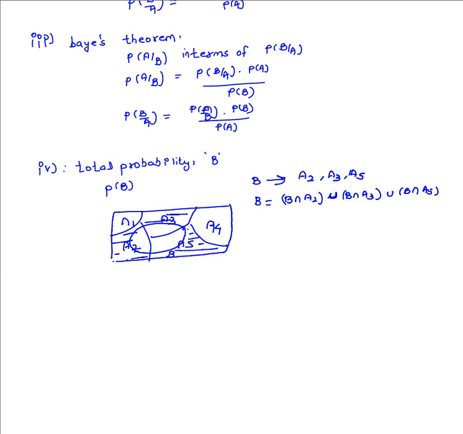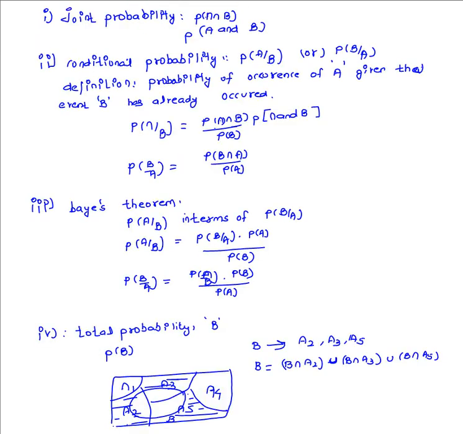So in such a case, B itself has the intersections with A2, A3, A5. This I can represent like this. Now this part is P of B intersection A2. Let me use red color for this.